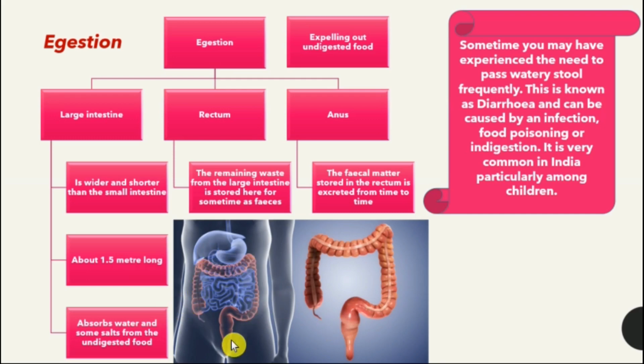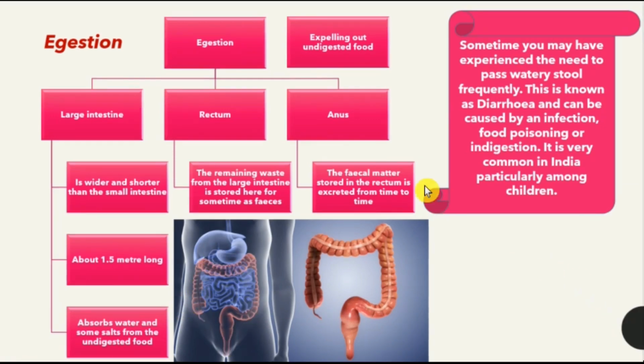So even from the undigested food, the water and the salts are absorbed so that they can be utilized by the body. The large intestine ends at the rectum, and the remaining waste from the large intestine is stored here for some time as semi solid phases. And the function of the anus is that the fecal matter stored in the rectum is excreted out from time to time through the anus. So now the process of nutrition has been completed in human beings. We have learnt everything required for the process of nutrition.